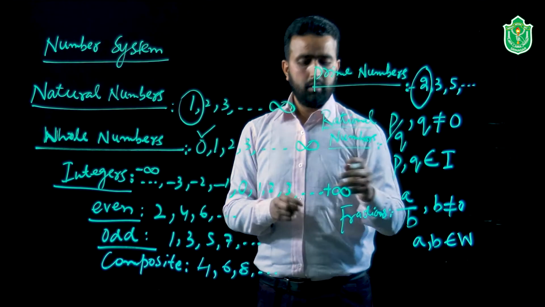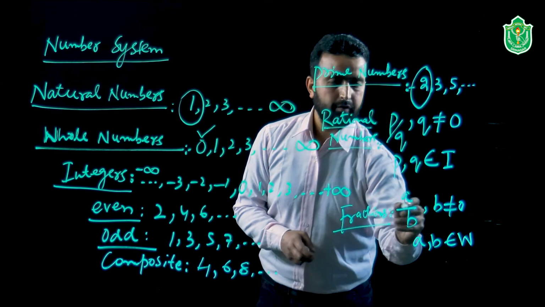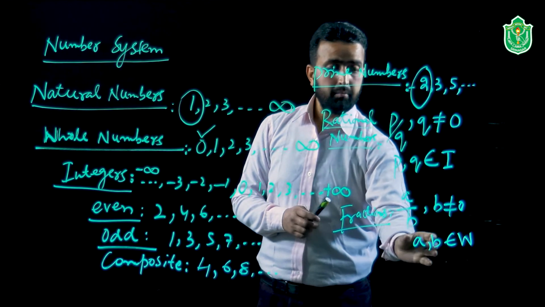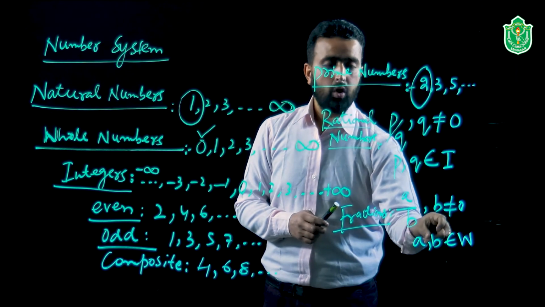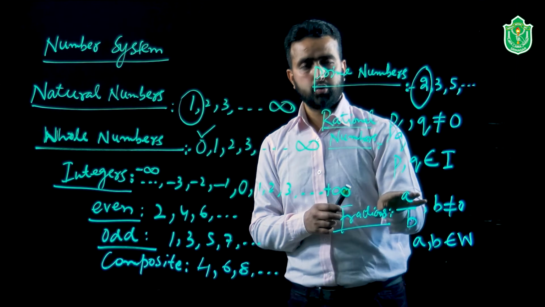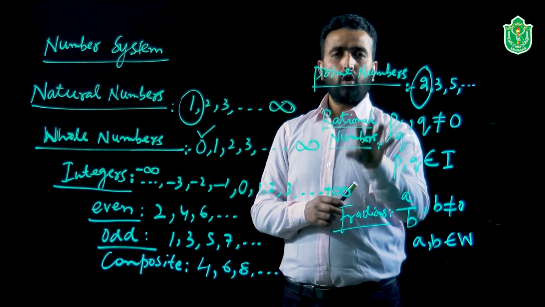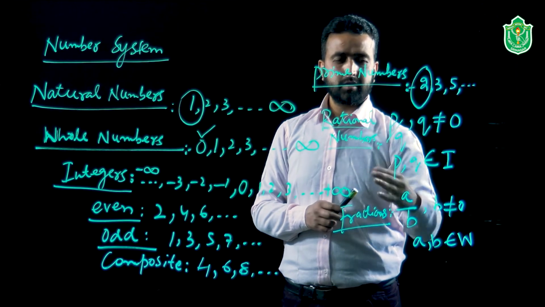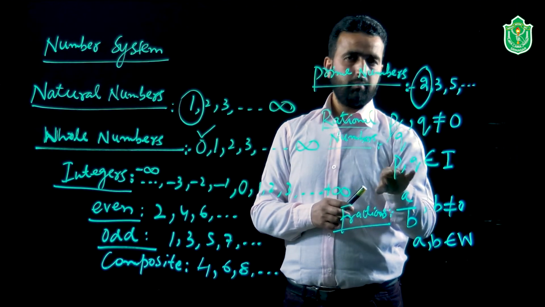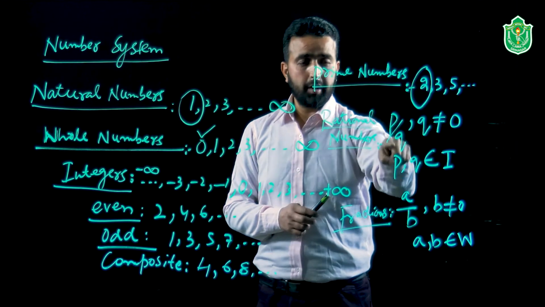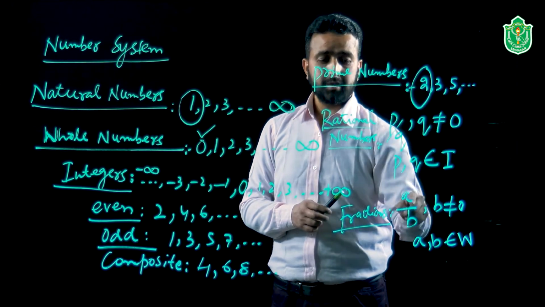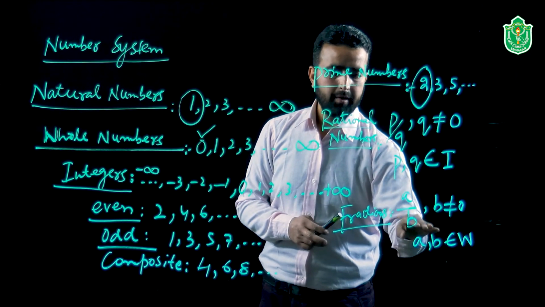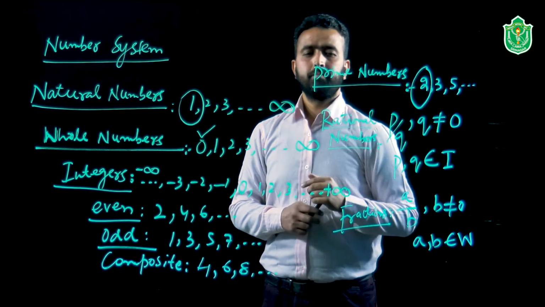In fact, the condition in the case of fractions is that b cannot be equal to 0, but a and b can belong to the set of whole numbers. They are only positive numbers. So this is the only difference between rationals and fractions. They have the same fractional notation, but the numerator and the denominator in rationals belong to the integers, while in the case of fractions the numerator and the denominator cannot be negative.